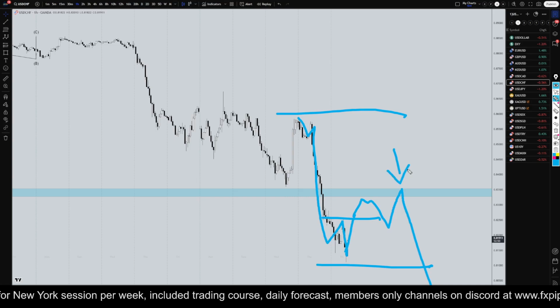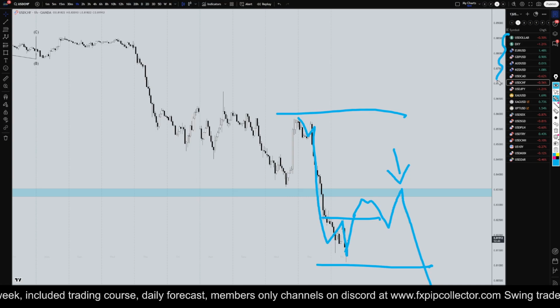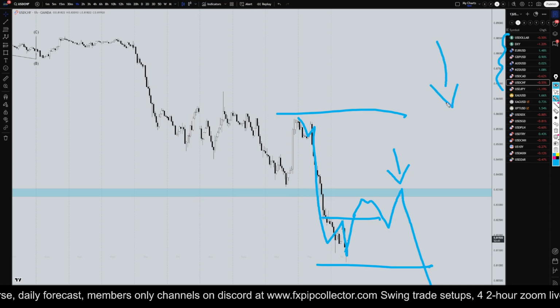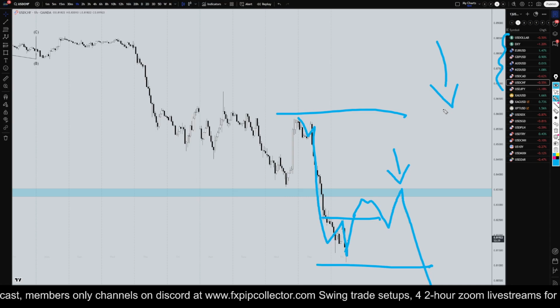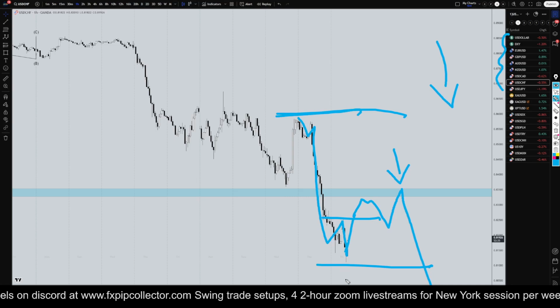I would highly recommend looking for shorts, especially looking at all the US dollar pairs. I think the US dollar index potentially has a lot of downside potential. So even if you do see a break of structure, it likely is just a correction to the last 5 waves down.